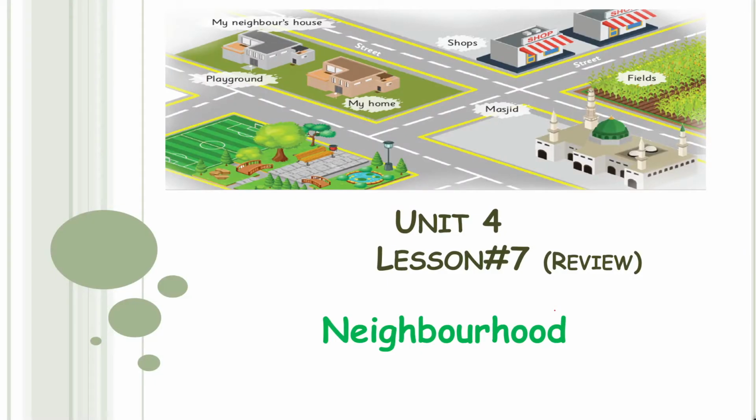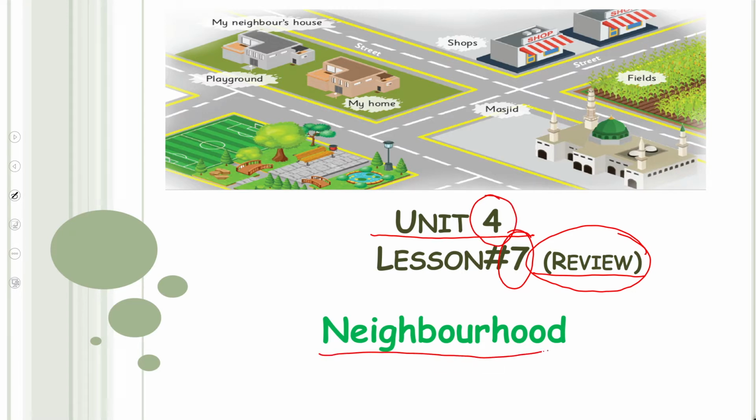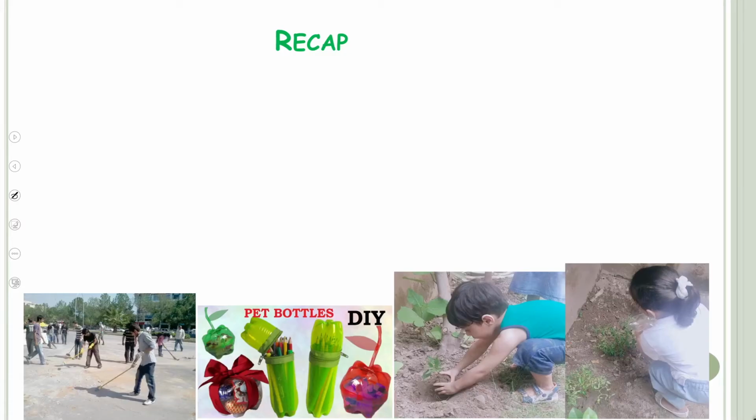So quickly take out your GK books and let's start our today's lesson. My dear students, we have almost finished unit number 4. And today is its 7th lesson, which is a review. That means today we will revise all the SLOs which we have done in unit number 4. And quickly tell me the name of your unit number 4. Neighborhood. Very good.